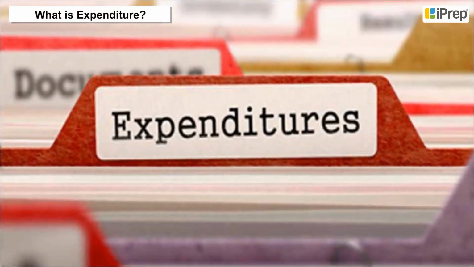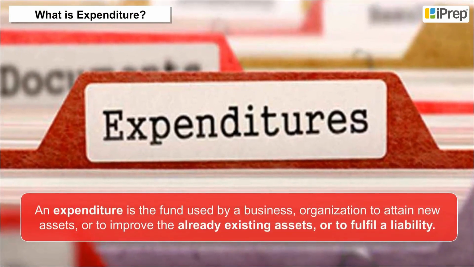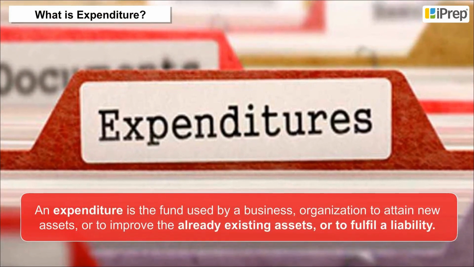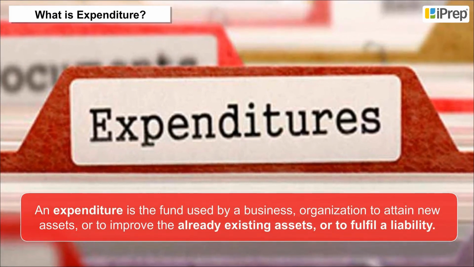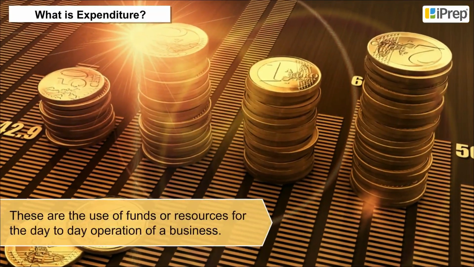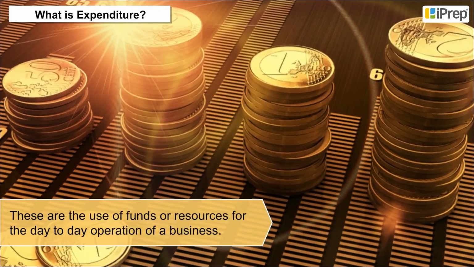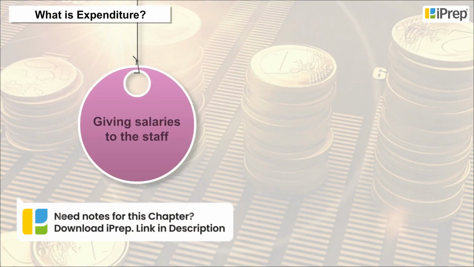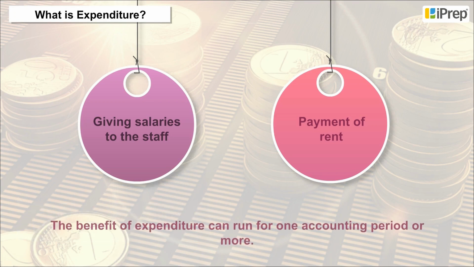What is expenditure? An expenditure is the fund used by a business or organization to attain new assets, to improve the already existing assets, or to fulfill a liability. These are the use of funds or resources for the day-to-day operations of a business, like giving salaries to the staff, payment of rent, etc. The benefit of expenditure can run for one accounting period or more.